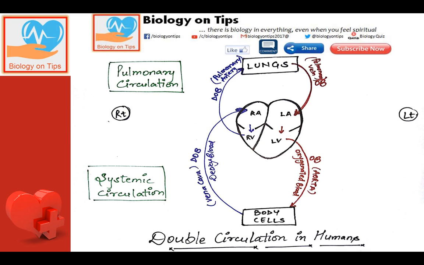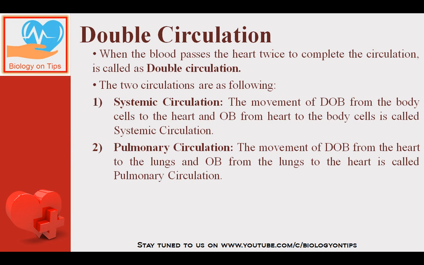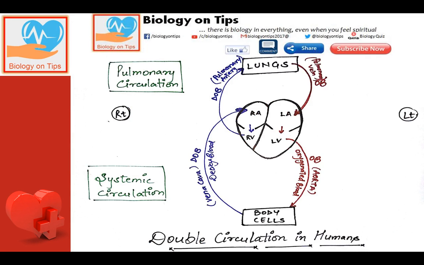Now coming to the definition again. Systemic circulation: the movement of deoxygenated blood from the body cells to the heart and oxygenated blood from the heart to the body cells is called systemic circulation. Whereas pulmonary circulation is the movement of deoxygenated blood from the heart to the lungs and oxygenated blood from the lungs to the heart. It's called pulmonary circulation. Very important diagrams.